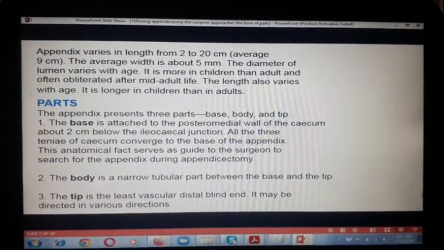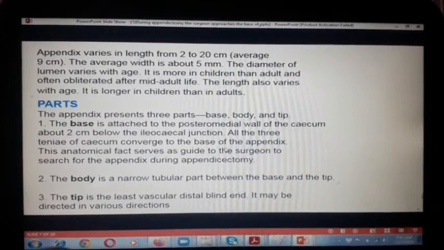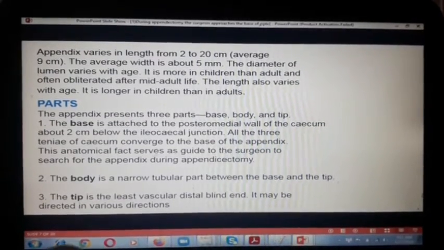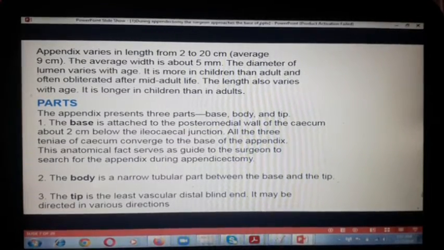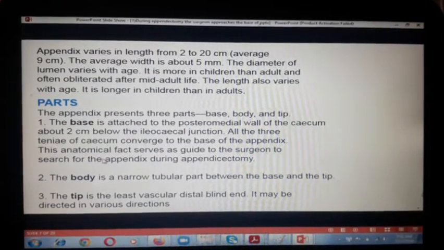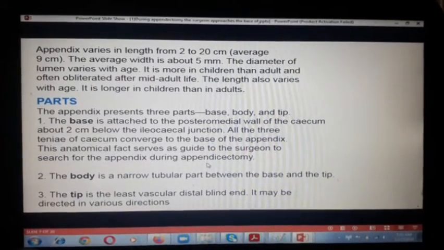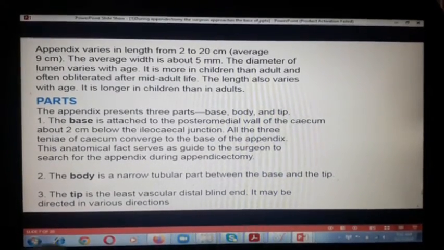So all the three tenia of the cecum converge to the base of the appendix, and that point is known as the base of the appendix. In this way, the surgeon will get help to find the appendix during appendicectomy. The body is the narrow tubular part between the base and tip.